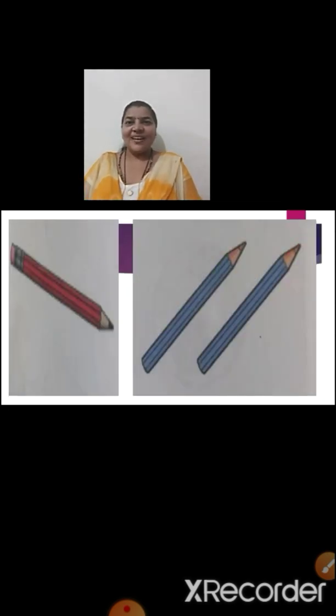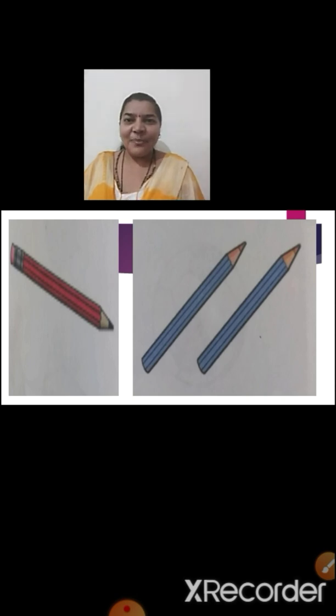Now do you write with this? Yes. Here we can see pencils, and we can see one pencil, many pencils. So you all will repeat after me. Say one pencil, many pencils.